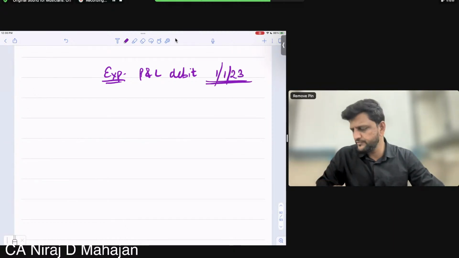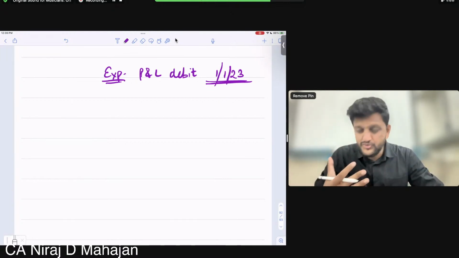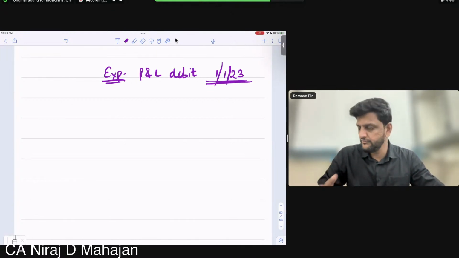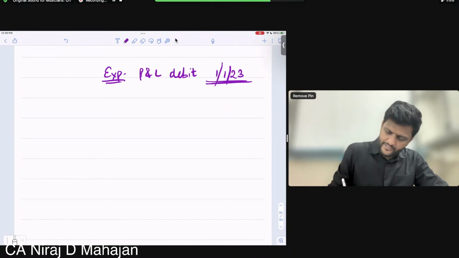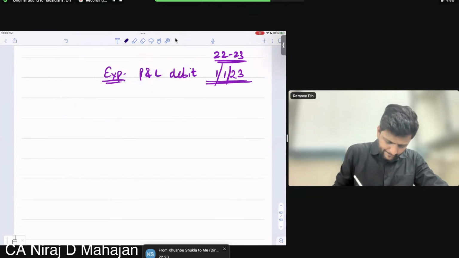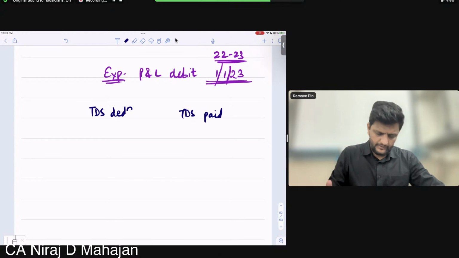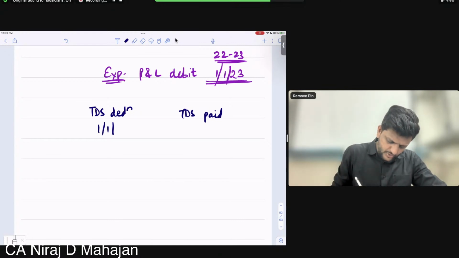Expenditure is of expenditure, P&L debit is of January 23. Which PY? The expenditure relates to 22-23. Yes? Okay, TDS dated on 1st January 23 and paid also on same day.